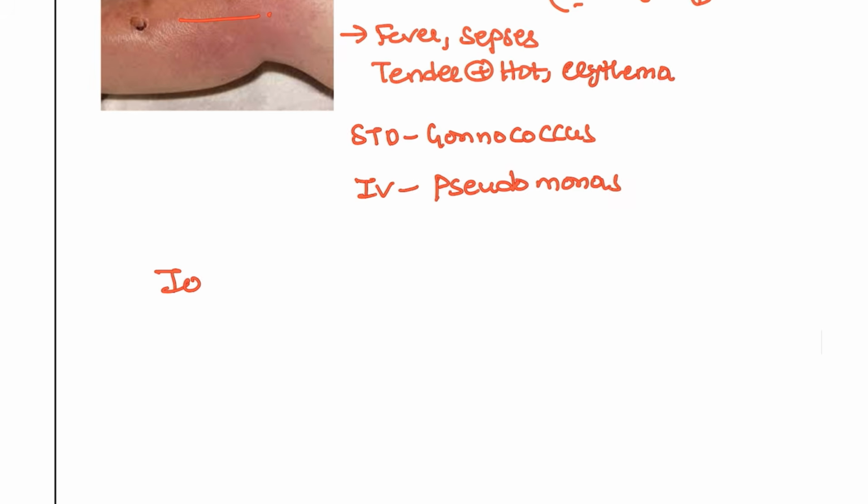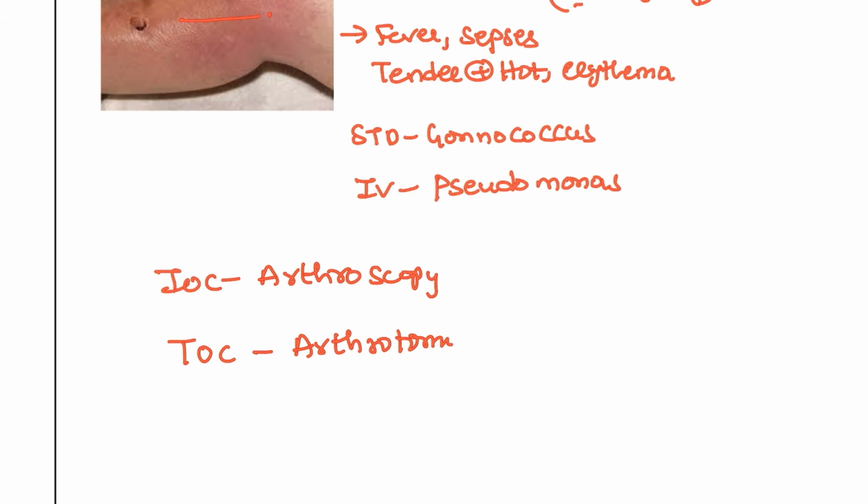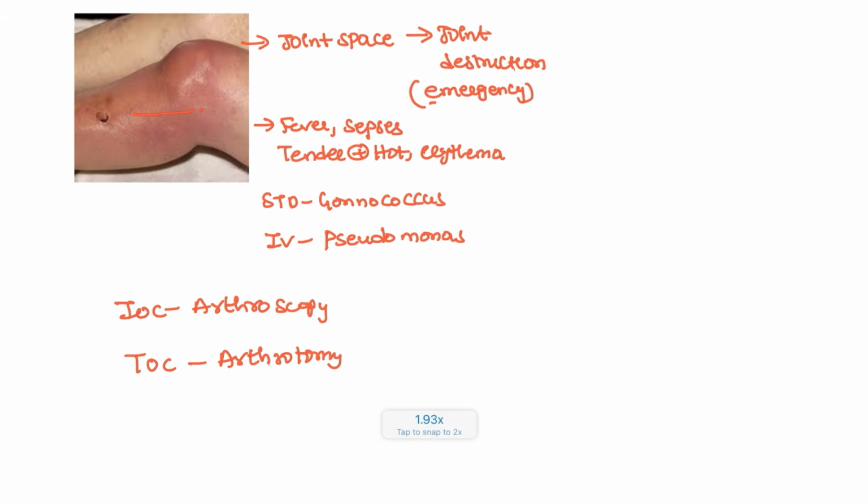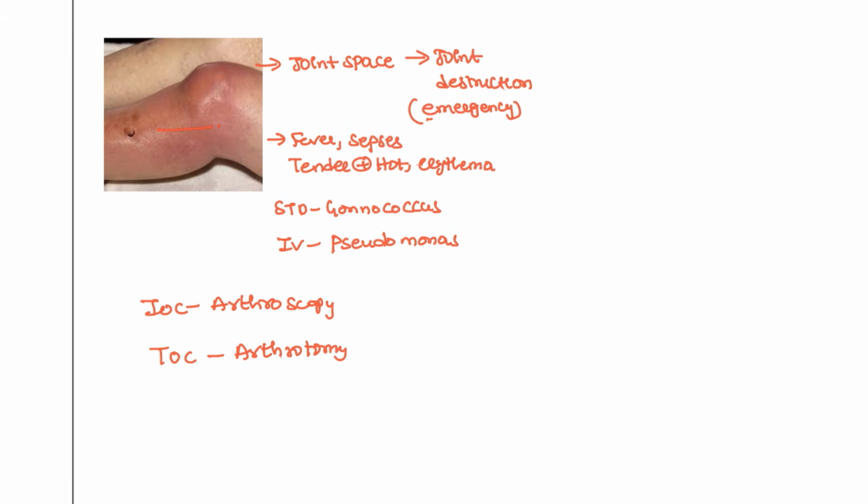And what is the investigation of choice, guys? Arthroscopy. Okay, arthroscopy. And what is the treatment of choice? Arthrotomy. Arthrotomy that you have to do. Okay, arthroscopy or arthrocentesis can be done, and arthrocentesis can also be done in this patient.